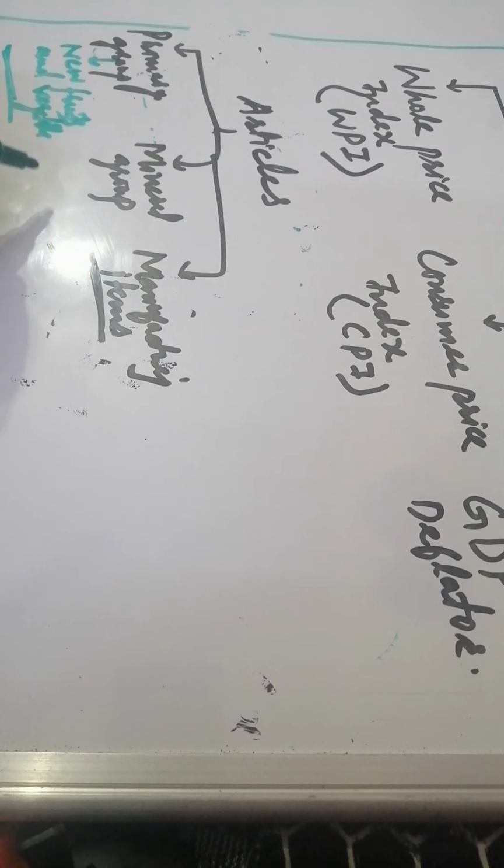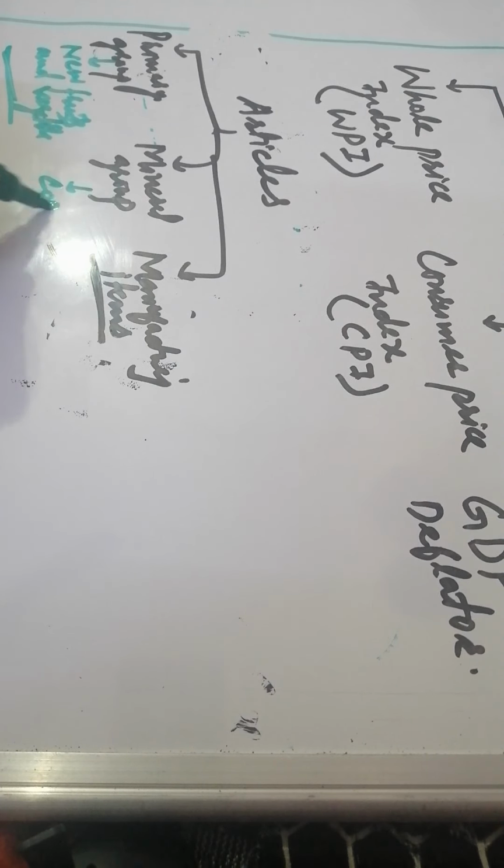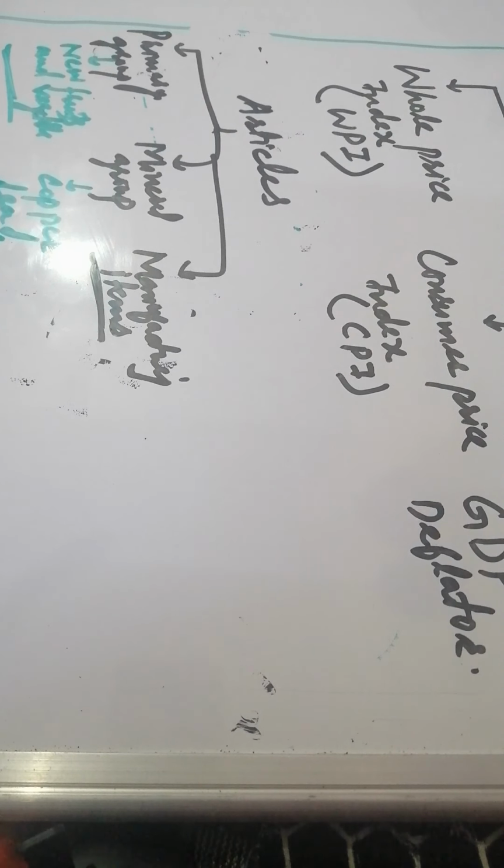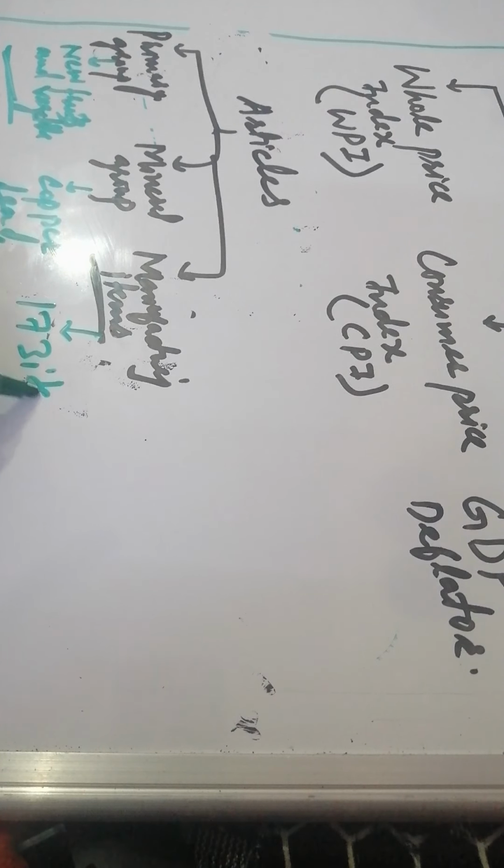In the mineral group there are various minerals like copper, lead and granite. And then there is manufacturing, where there are 173 items.